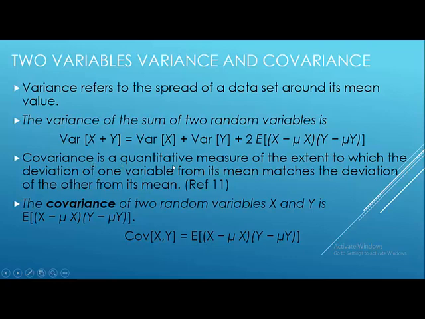Covariance is a quantitative measure of the extent to which the deviation of one variable from its mean matches the deviation of the other from its mean. So what we do is match the two values of the two variables, and we see how much they match with each other, the deviation of one variable with the deviation of the other one. So the covariance of two random variables X and Y is simply E[(X minus mu_X)(Y minus mu_Y)].